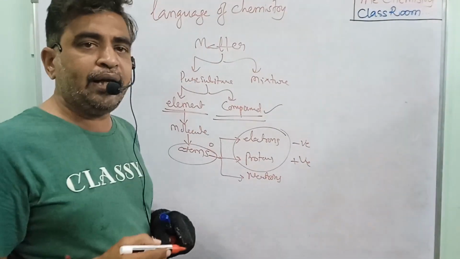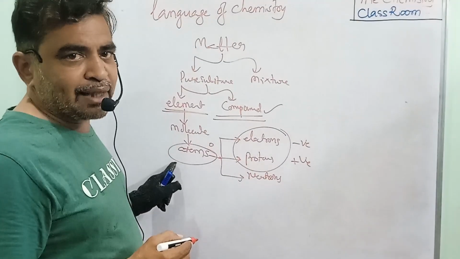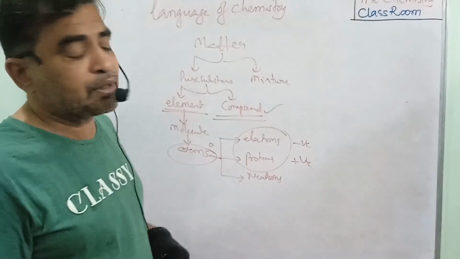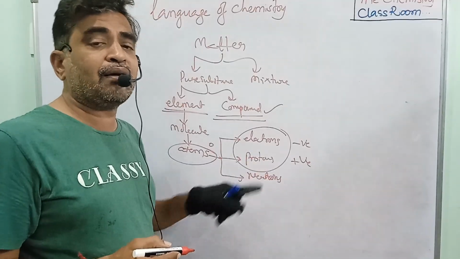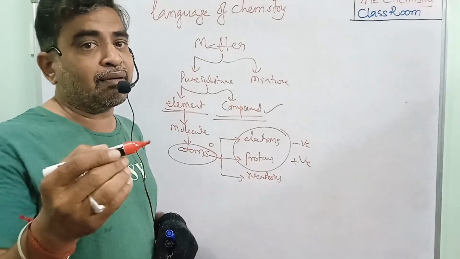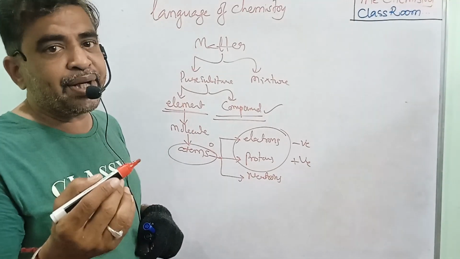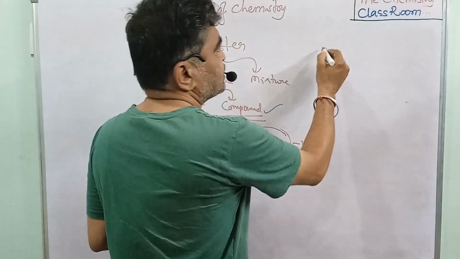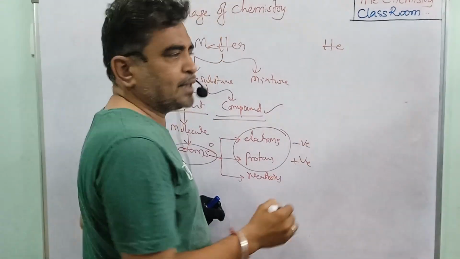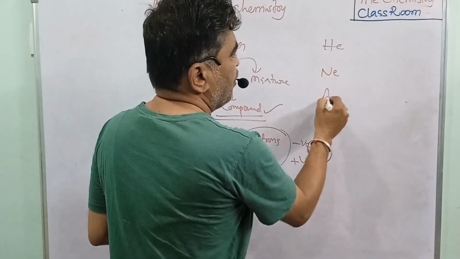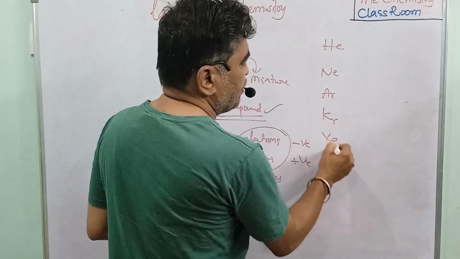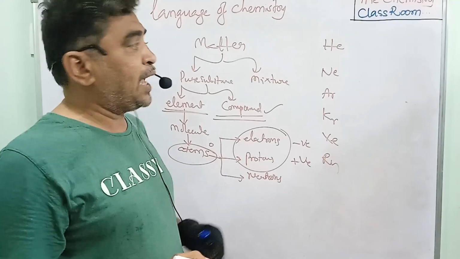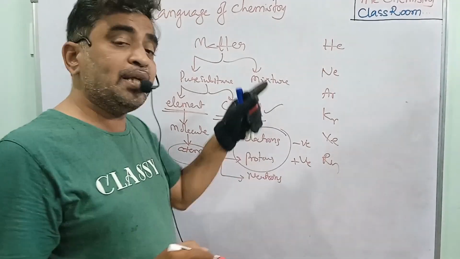That means in general, the elements are a combination of atoms. The atoms have zero charge, that means they are neutrally charged. Why? Because the protons and electrons are equal. All atoms are not stable. To get stability, they have to get the inert gas configuration. In general, we have some inert gases, very stable elements: helium, neon, argon, krypton, xenon and radon. These elements are called inert gases. Actually, they are noble gases. They are very stable.